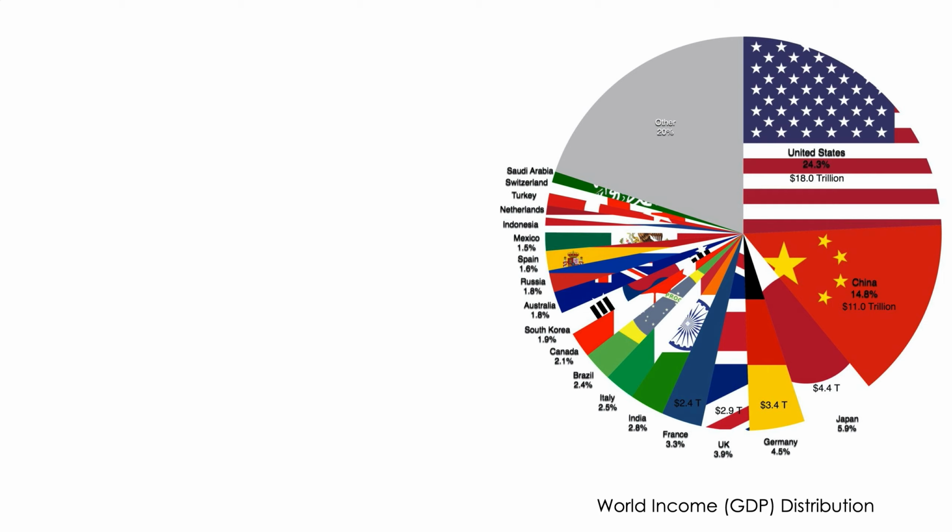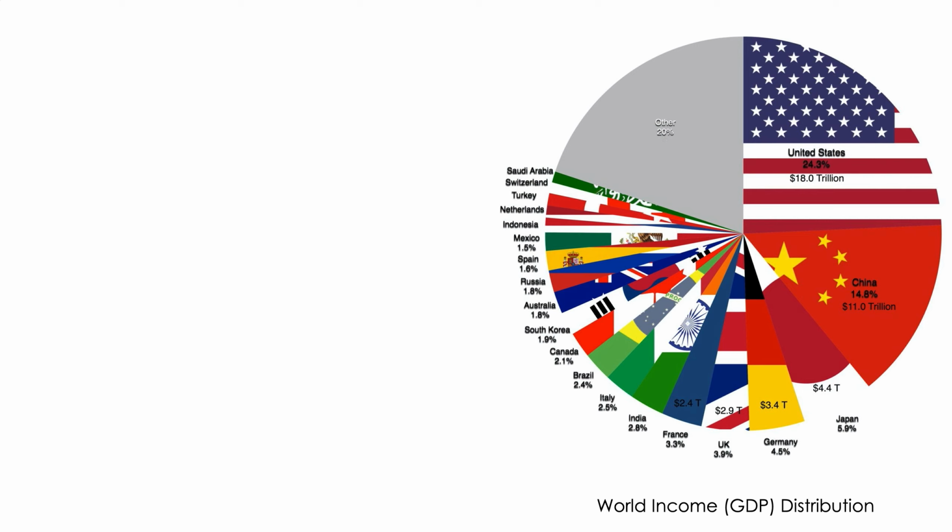Remember that in terms of the world's income, humanity's income, the United States of America has a quarter of humanity's income. 24.3%, almost a quarter of the world's wealth is in the United States of America. China, about 15% of the world's wealth is in China. And then as we go through, you can see the shares get smaller and smaller. Japan, Germany, the UK, and then all of the other countries that are not seen here, which is again over 100 countries not seen here, have 20% of the world's income.